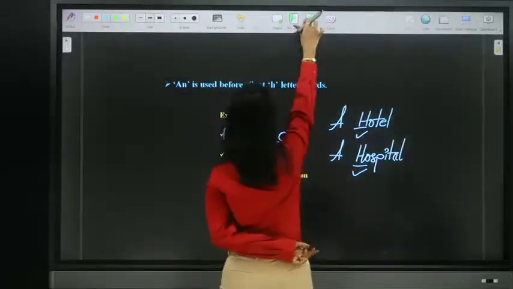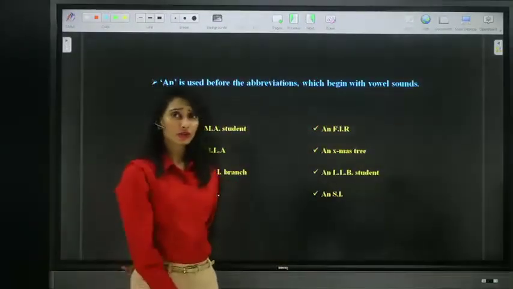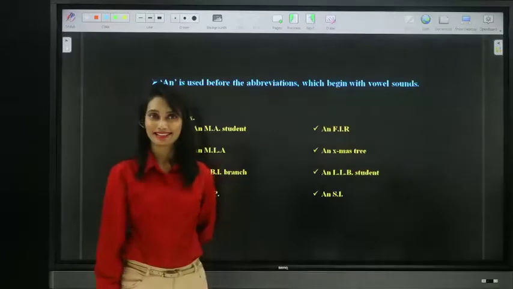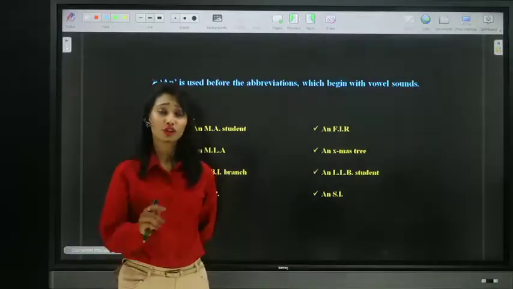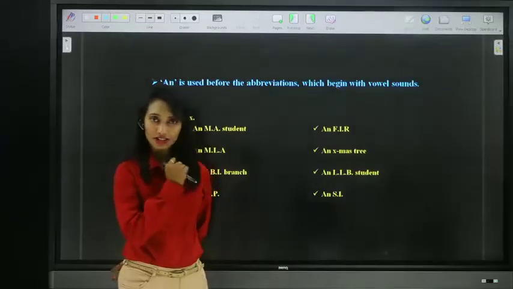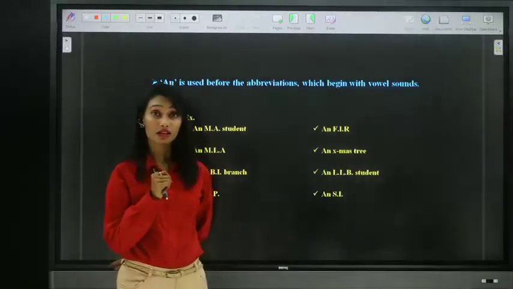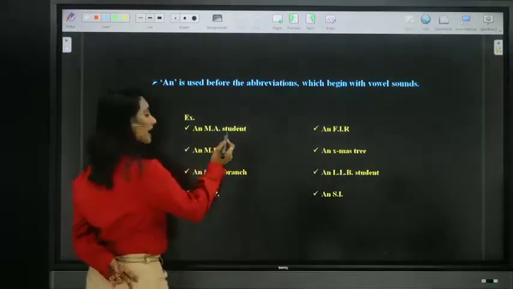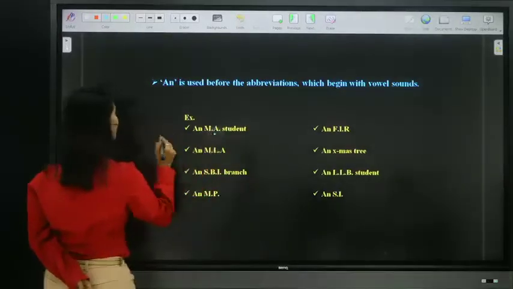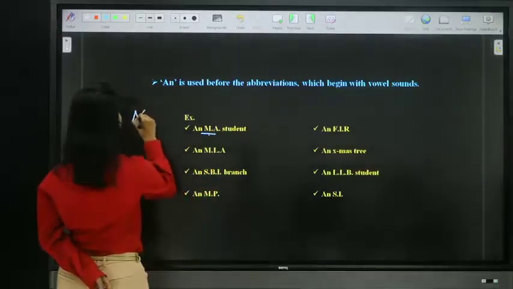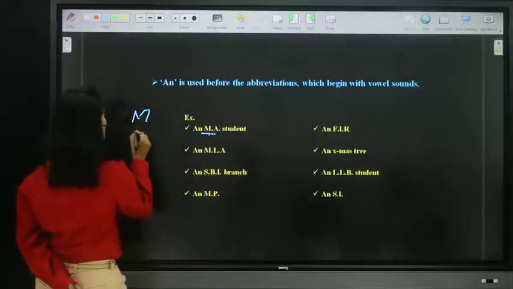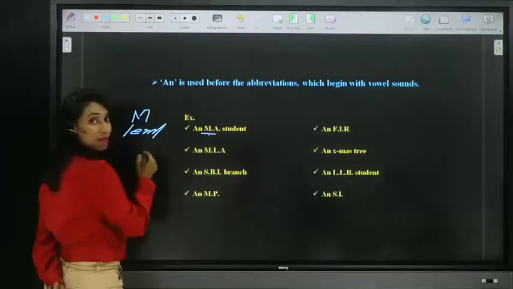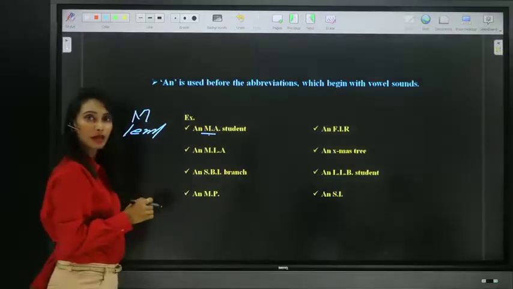Now let's see the next one. See, I told you we use article an before vowel sounds, not vowel letters. So when abbreviations start with a consonant but sound like a vowel, then remember we must place article an, like this: an MA student. Here it starts with M. M is a consonant, but the pronunciation is "em", which is a vowel sound.